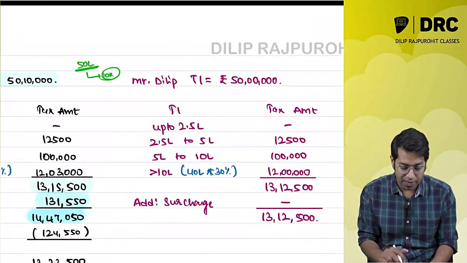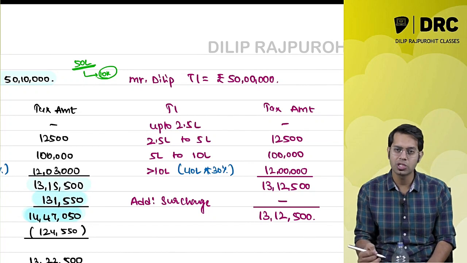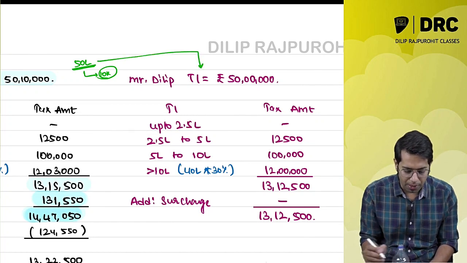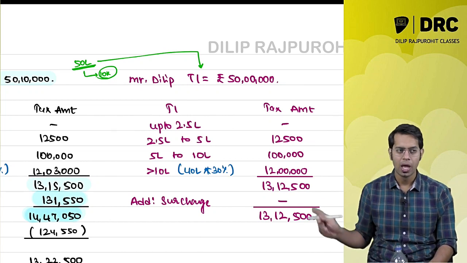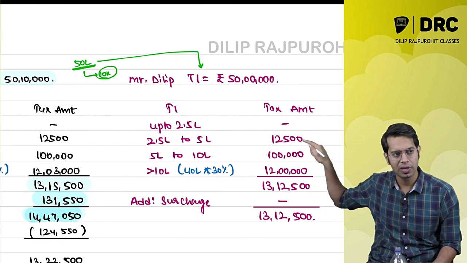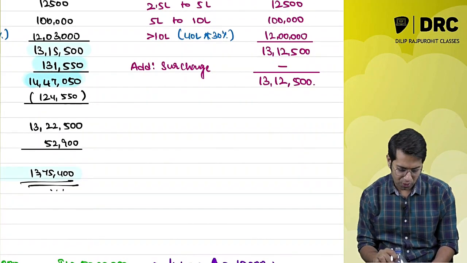Now, I will have to do a working note. What is that working note? I will have to compute the marginal relief. For computation of marginal relief, what do I have to do? If my income was 50 lakh rupees, what is the tax? Compute that.